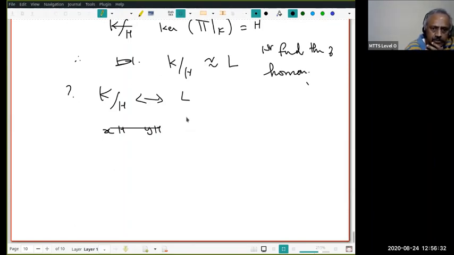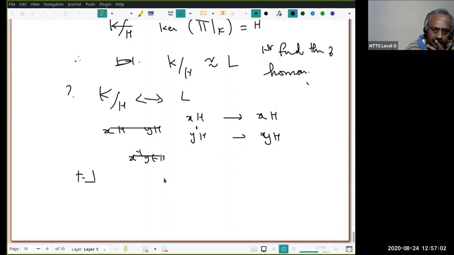Where does xH go to? It goes to xH. Now my xH may also be equal to yH. What does that mean? That means x inverse y is in H. So yH will also go to xH. Are you following? So this map is well defined. And is it 1-1? If xH equals yH if and only if x inverse y belongs to H, that means the cosets are the same. Therefore, this map is a bijection.